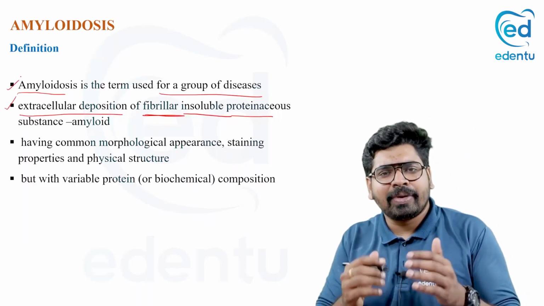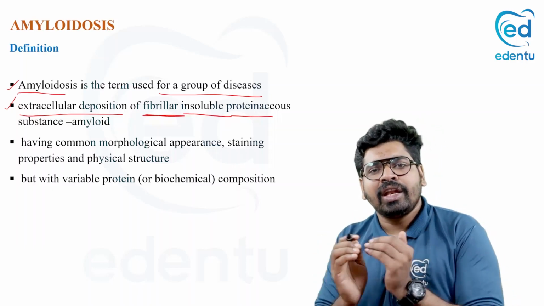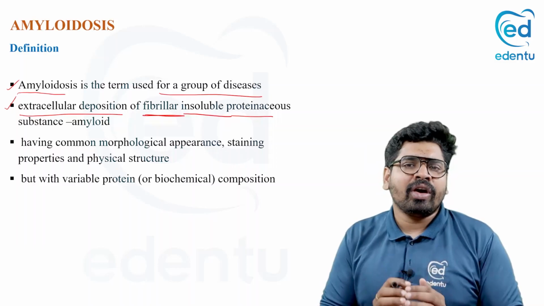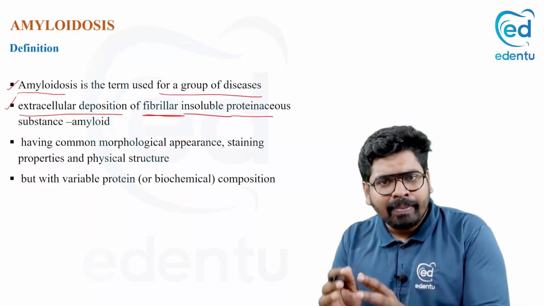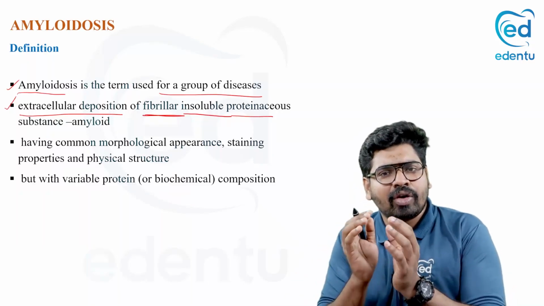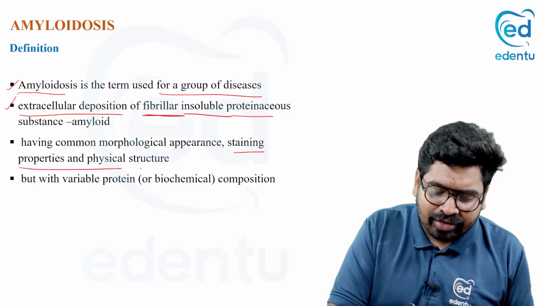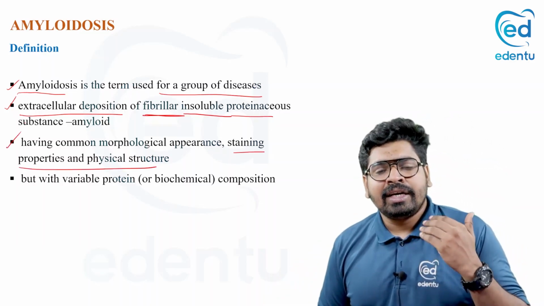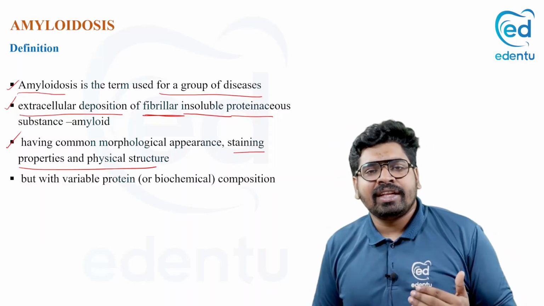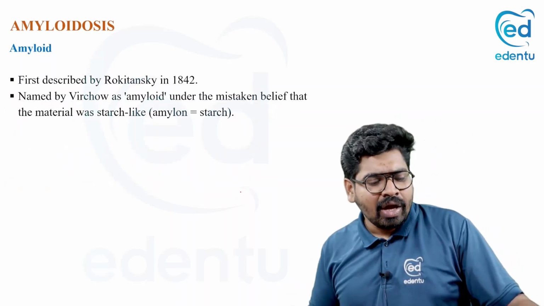They will have a specific morphology, specific biochemistry, and a specific staining pattern. That means the amyloid will appear in a specific morphology, and it has a specific chemical composition, specific protein or staining properties, or physical nature. Each amyloid will vary in its composition. There are many types of amyloid, and they vary in composition.